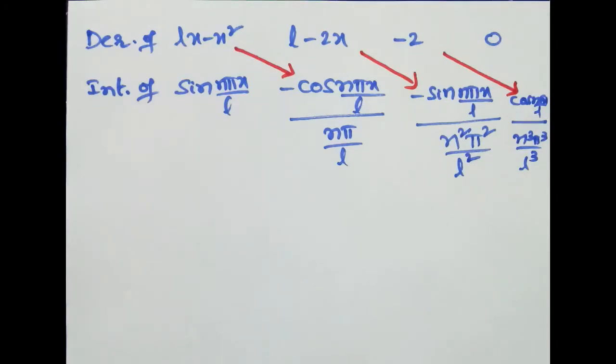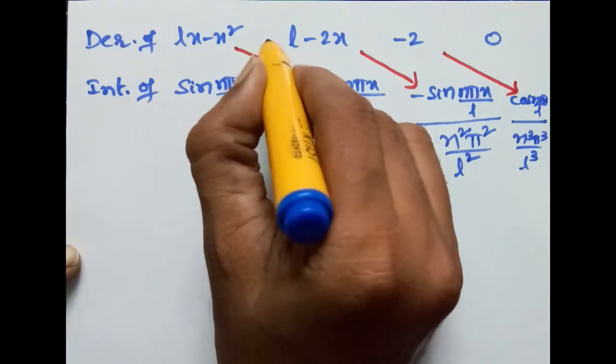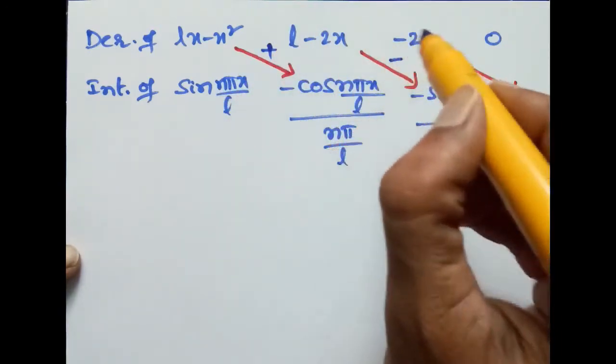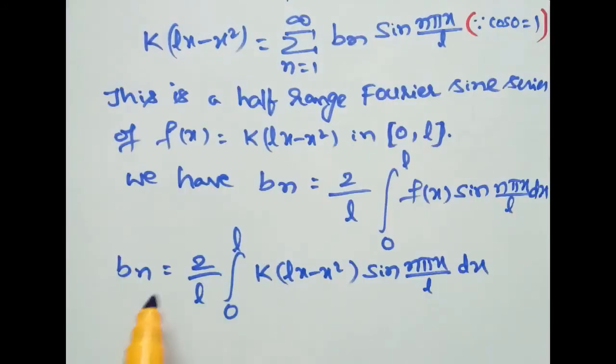Now this is plus, alternatively plus and minus, minus plus. Take alternatively plus and minus for the product. Now therefore, the integration can be written as Bn is equal to 2 by L into k, a constant. We are separating k, 2k by L into integration of this one by using arrow Morse method.